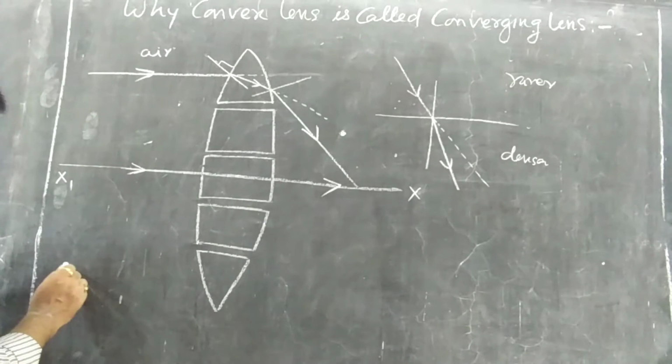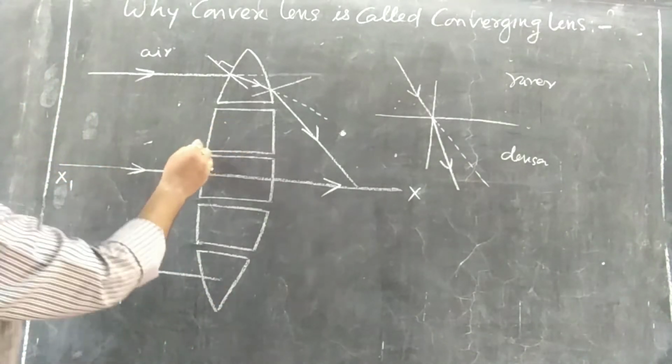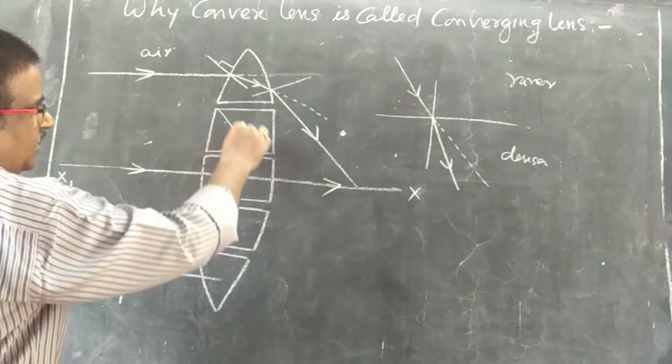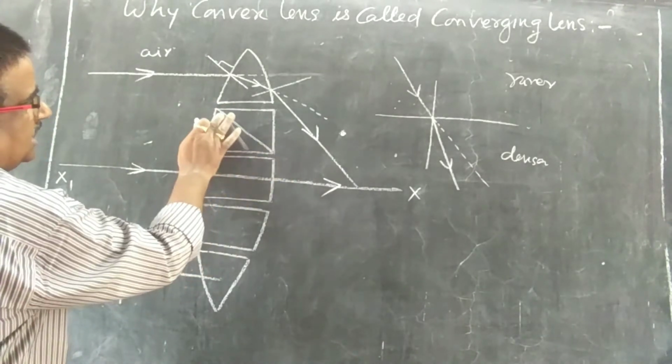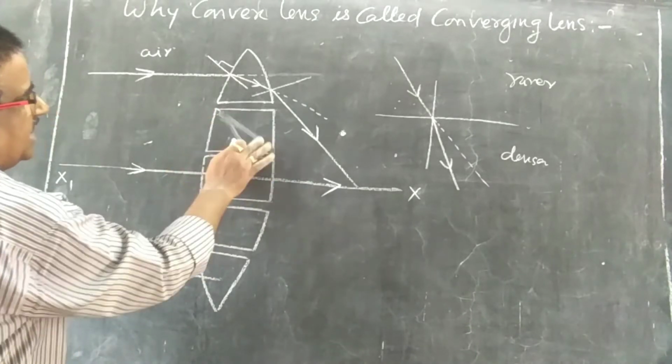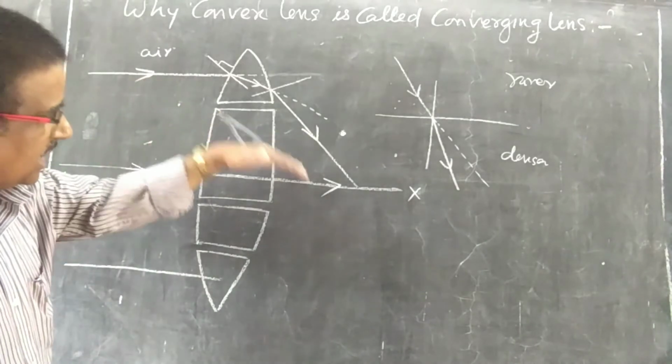Same thing will happen here also. Same thing you can see here, it is a combination of two prisms. So here the refraction will be similar, and it will also converge.